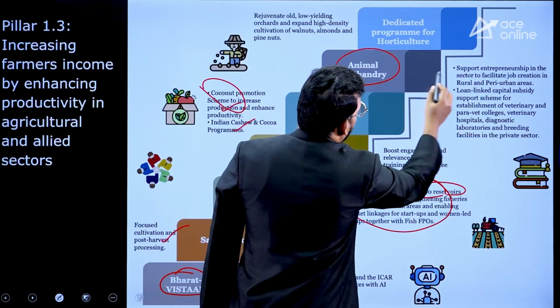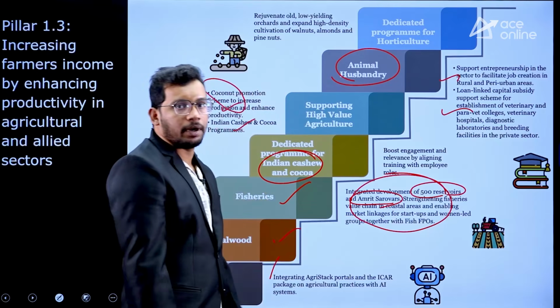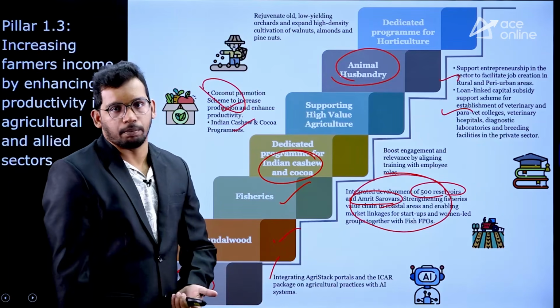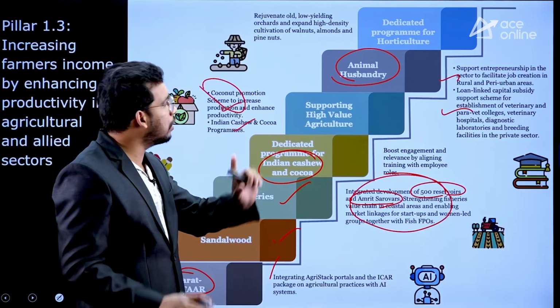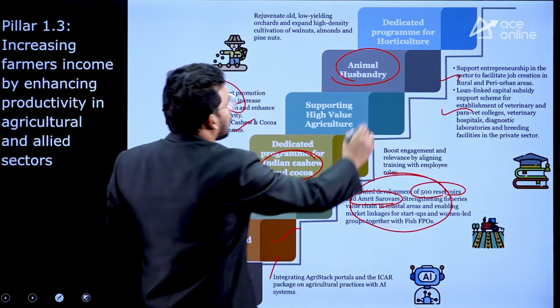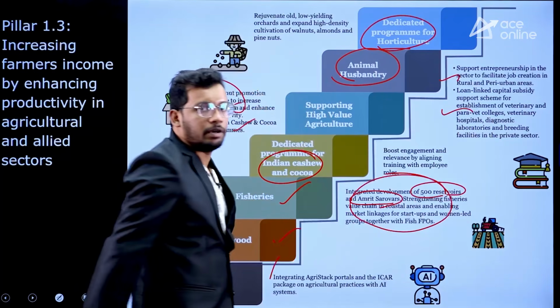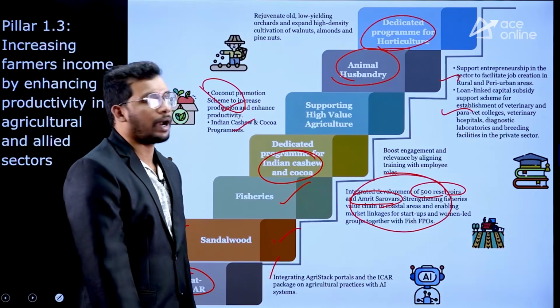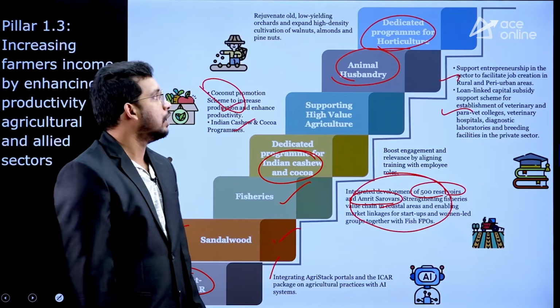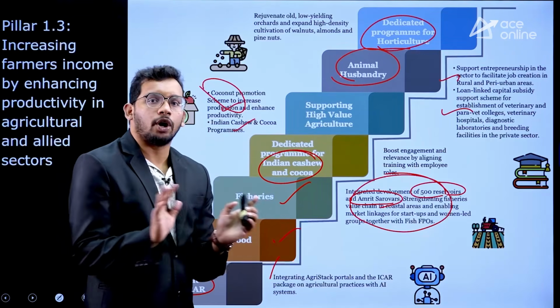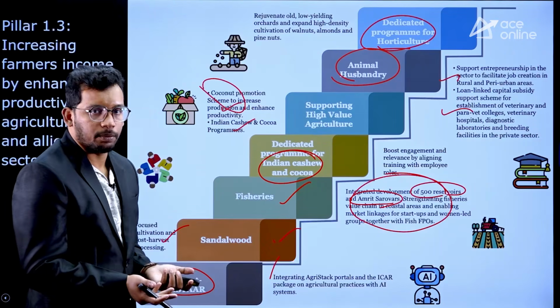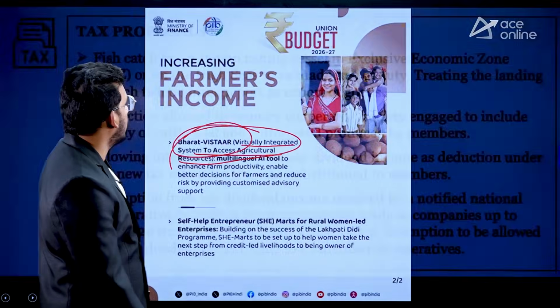Similarly, animal husbandry, especially in rural and peri-urban areas, government is going to support. They did not mention how much funding, but they are going to support these sectors. Similarly, a dedicated program for horticulture will be launched. Horticulture is plantation crops like fruits and vegetables. But they did not mention how much funds and all. So maybe in the next few months, cabinet will approve, right?